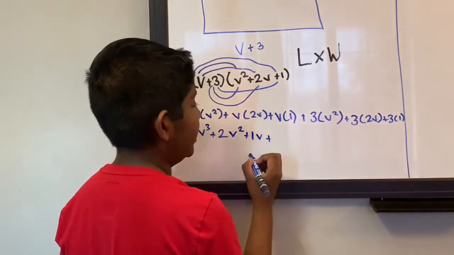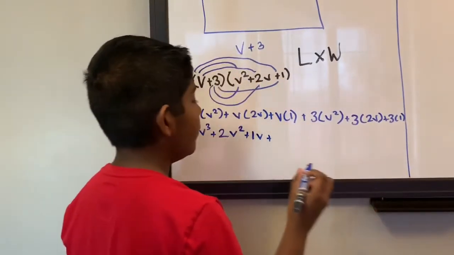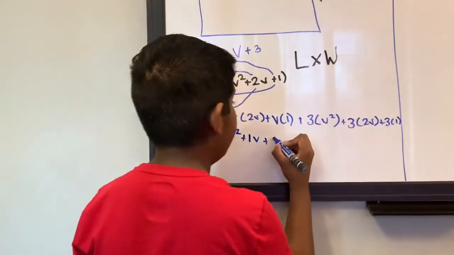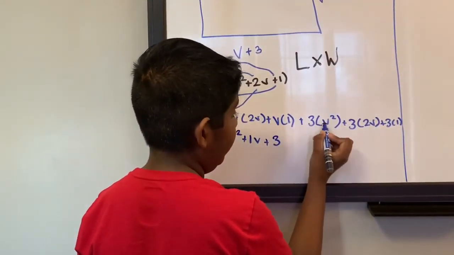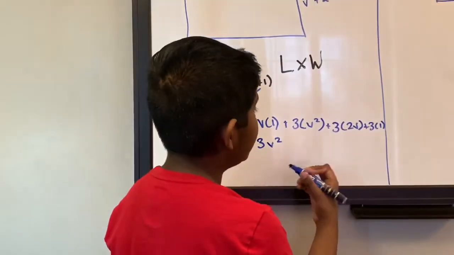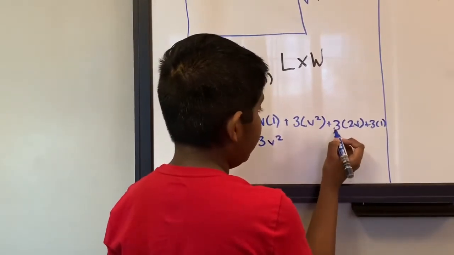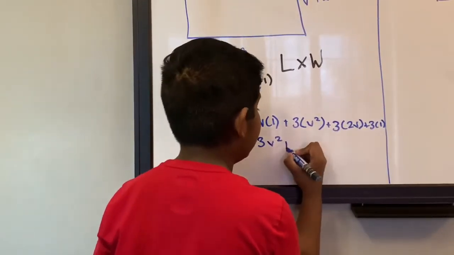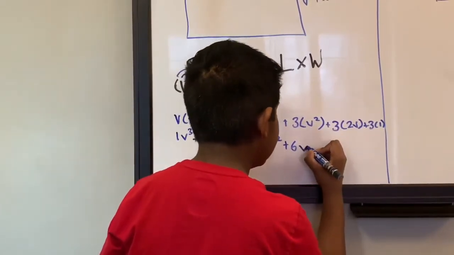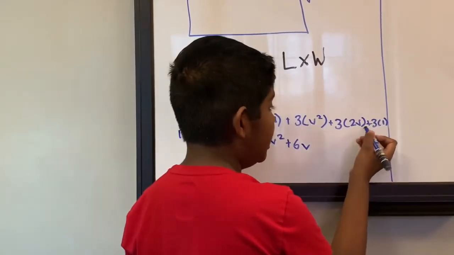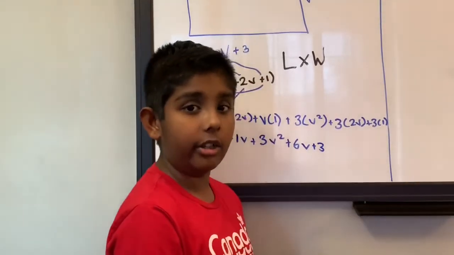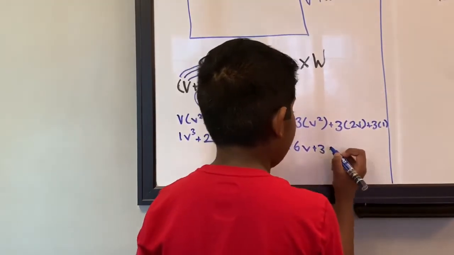And then next part, 3 times v squared. So 3 times 1v squared. 3 times 1 is 3. And then we have no other variable, we have only v squared here, so let's write v squared. And then 3 times 2v. So 3 times 2 is 6. We have no other variable here, so there's only v right there, so 6v. And then 3 times 1, 3. We have no variable in that term, so we can just leave it like that.